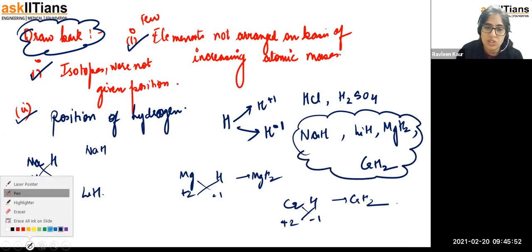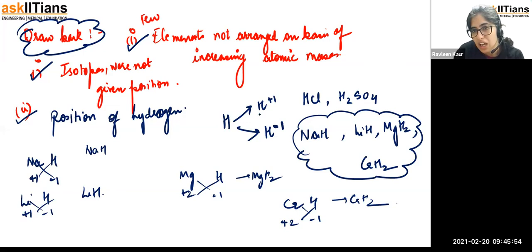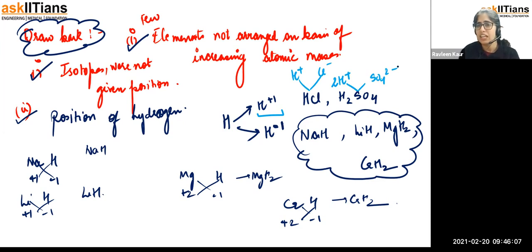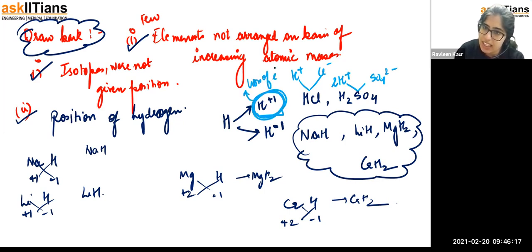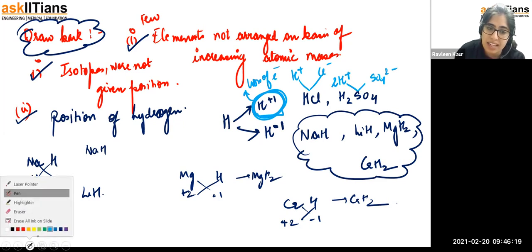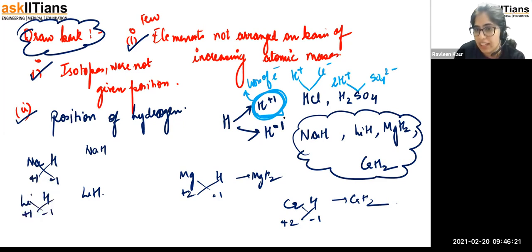If you consider the case of H plus, H with the +1, in this case, what will happen? Here H is plus and Cl is -1. In this case, H is +1. If you want to distribute it, 2H plus and SO4 2 minus. Clear? So we can understand that hydrogen is showing you that you can either exist in the form of +1 by loss of electron, and it can easily make H with the -1 also by gain of electron.